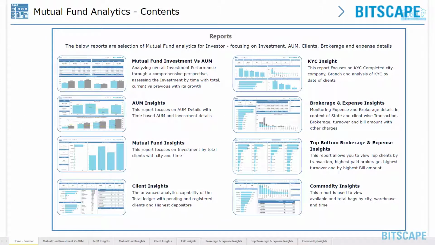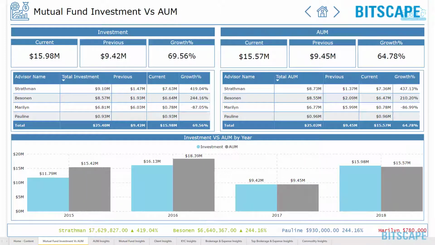Mutual fund investment versus AUM, analyzing overall investment performance through a comprehensive perspective, assessing the investment by time with total current versus previous with its growth.